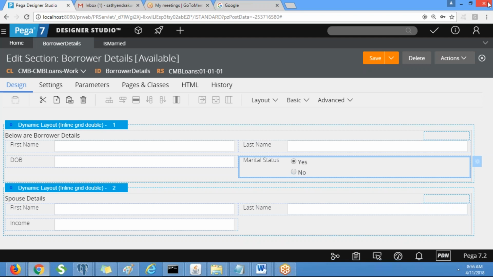Flow is a collection of shapes, right? So where will you call that flow action exactly? The connector which is emanating from the assignment shape. Okay, so let's create a flow action under the same class called work class, and call the section.